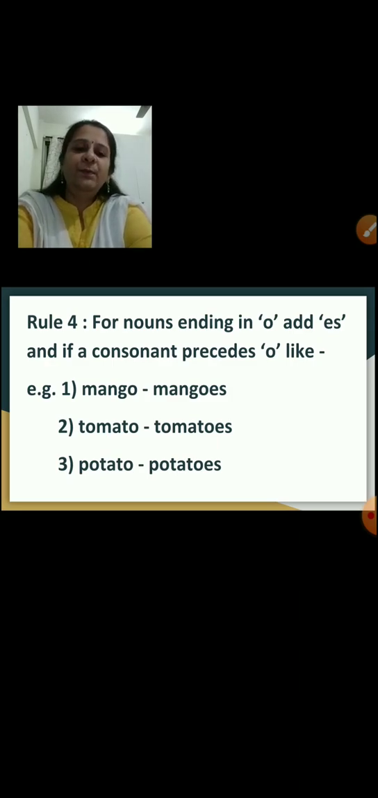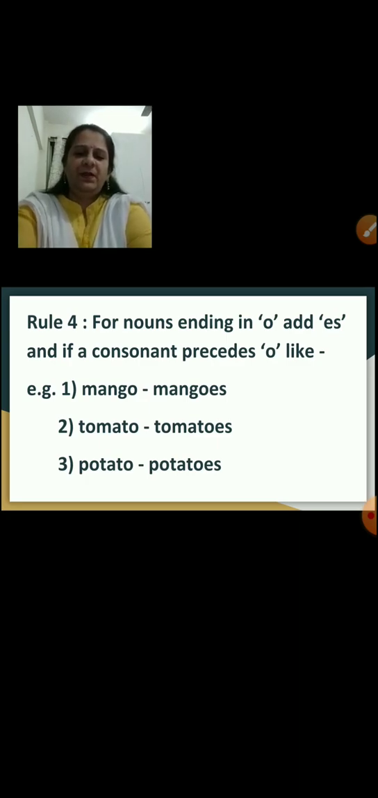Tomato. You have to add es because t is a consonant, it is coming before the vowel o. So here also you have to add es and make it plural, tomatoes. Third, potato. Add es, potatoes. So this is how you make it plural.